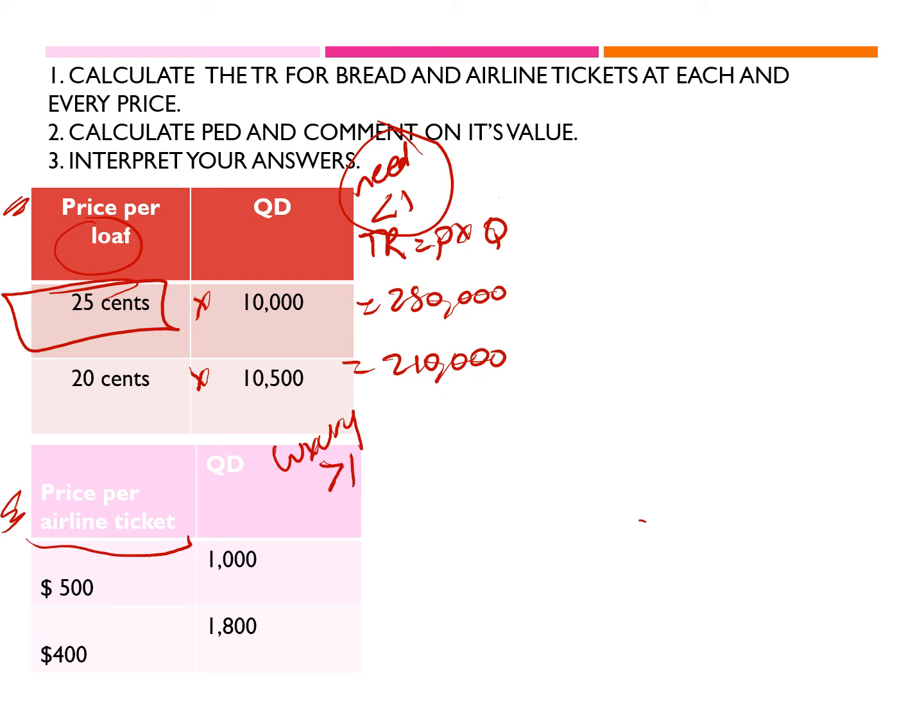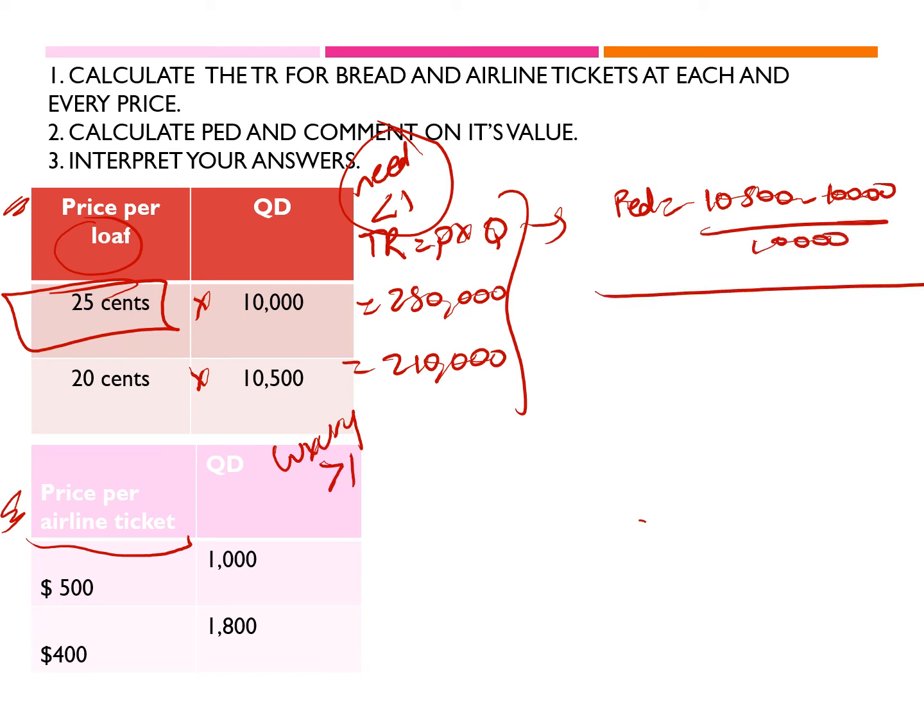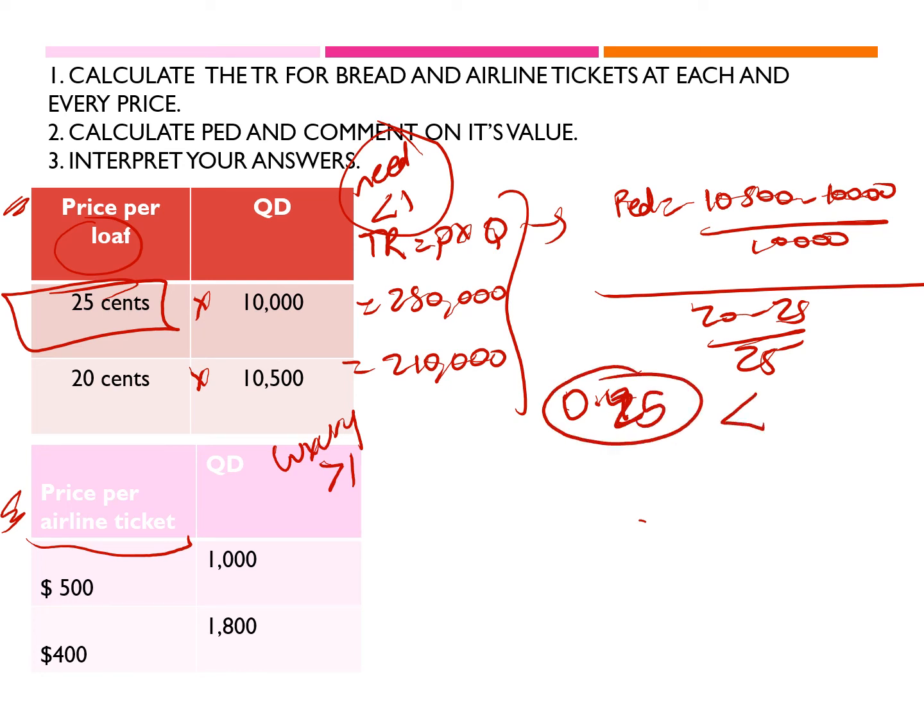Let me find PED. I'm just applying my formula. It's 10,500 minus 10,000 divided by 10,000, all of it divided by 20 minus 25 over 25. I would get an answer which is 0.25. 0.25 is an answer that is less than 1, so I did get price inelastic demand.